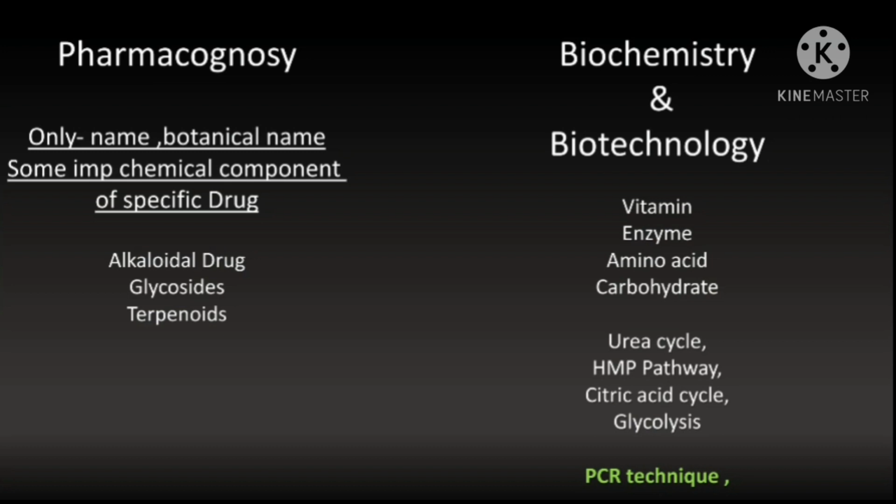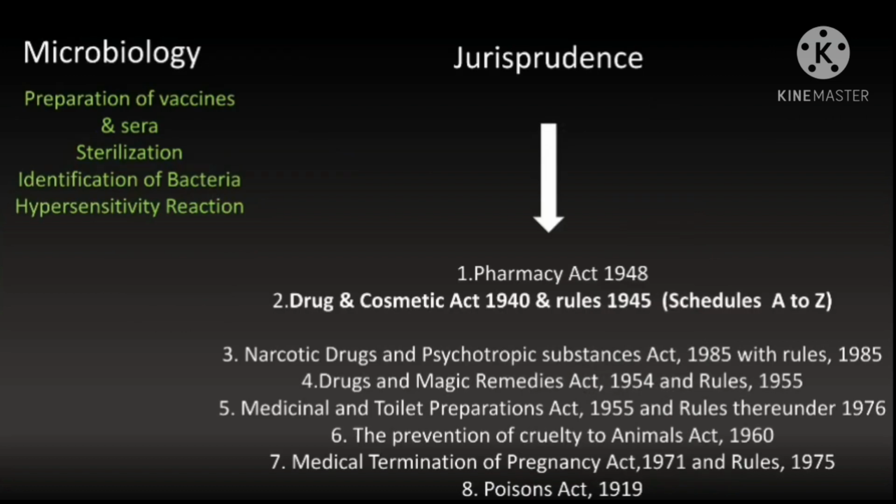That's it. From biochemistry and biotechnology, roughly go through vitamins, enzymes, amino acids and carbohydrates. Specifically go through 4 cycles: urea cycle, HMP pathway, citric acid cycle and glycolysis. And importantly, the PCR technique. In that, the enzymes and the process, how it's going. The PCR technique is important.